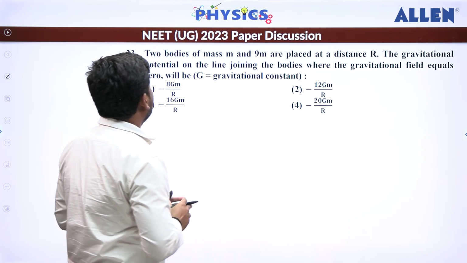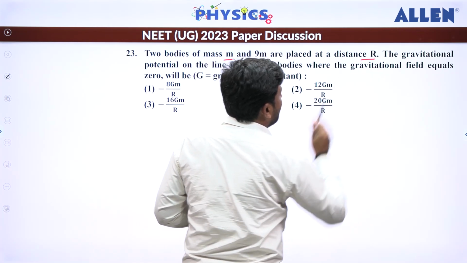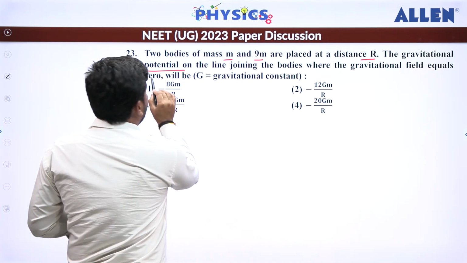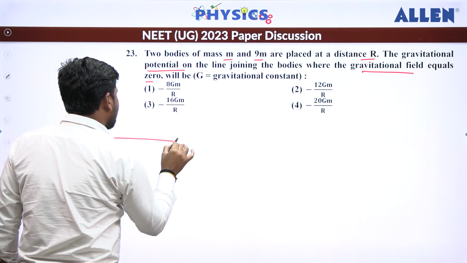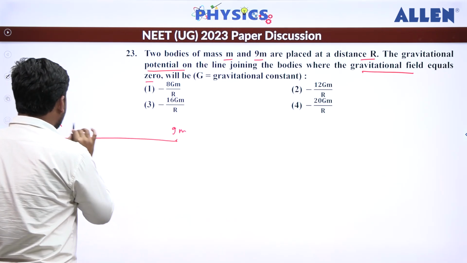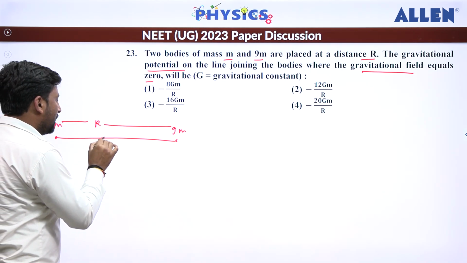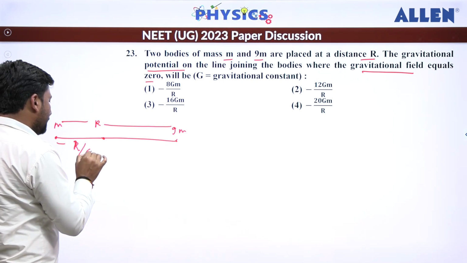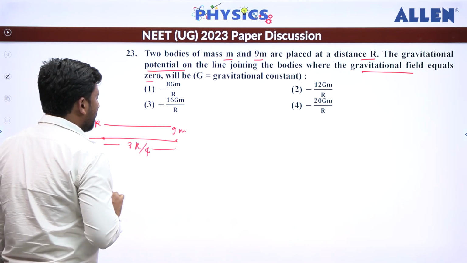Now question number 23. Two bodies of masses m and 9m are given. They are separated by distance r. We have to find the potential on the line joining them at the point where the gravitational field is 0. So let's suppose this is m and that is 9m, and the separation is r. If you solve for where the field is 0, we will get a point which is r by 4 from the mass m, and 3r by 4 from the mass 9m.